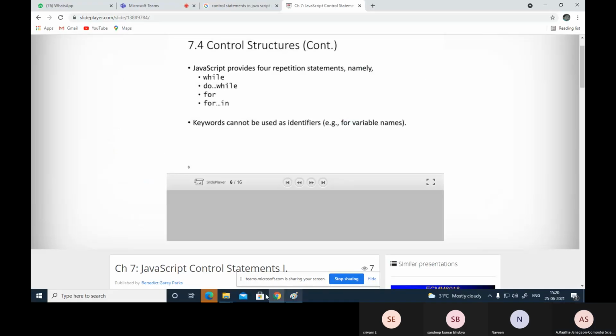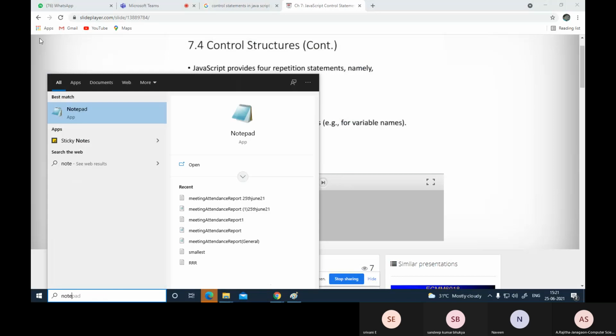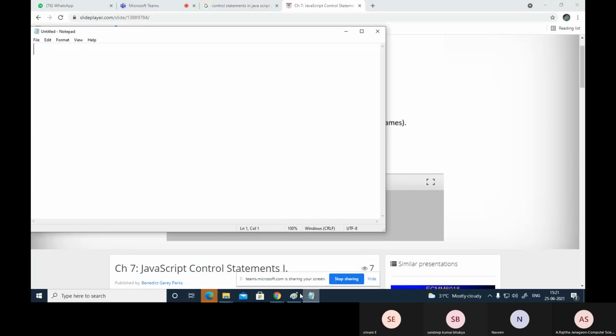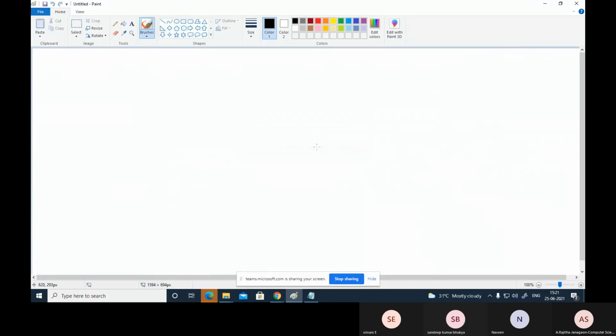The if statement has already been explained. And one more concept: suppose we are using multiple statements with the if statement or switch statement.